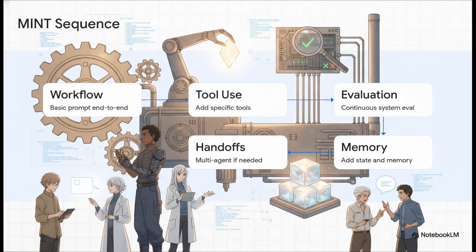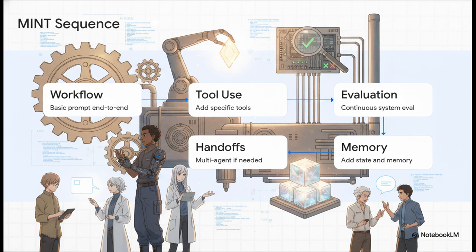Let's walk through it. Step 1, just get a basic prompt and workflow running end to end. Make sure it can answer a simple message. Step 2, add specific tool use, like an order lookup, to stop it from hallucinating. Step 3, add continuous system evaluation so you can actually measure if your changes are working. Step 4, add state and memory to remember past tickets. And step 5, only at the very end, when there is a proven, demonstrated need, do you add multi-agent handoffs.